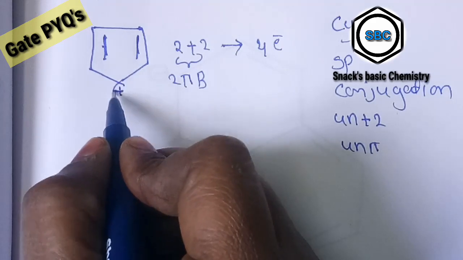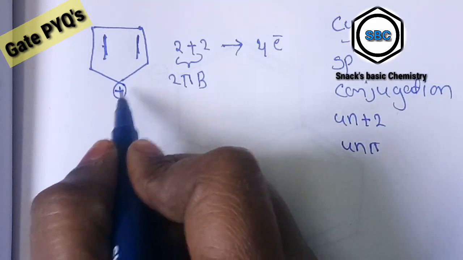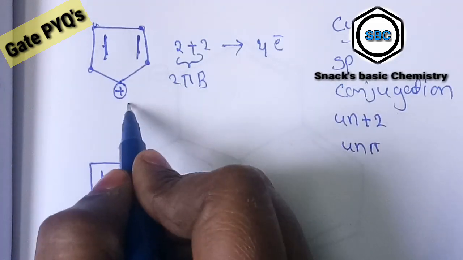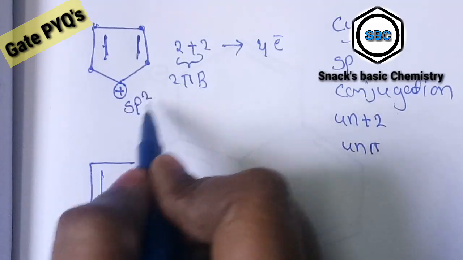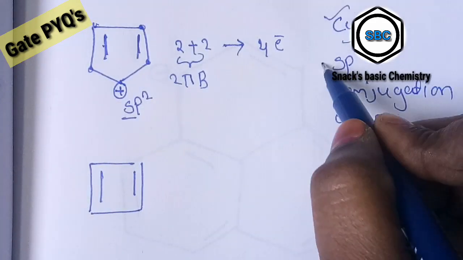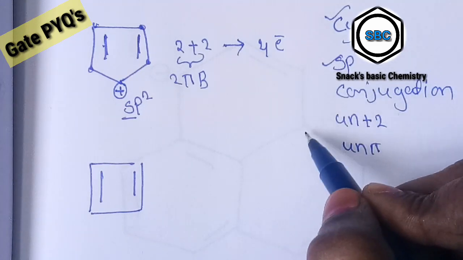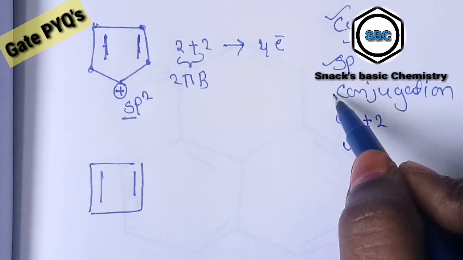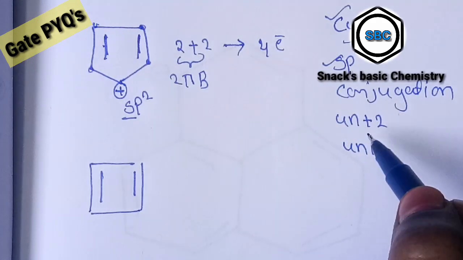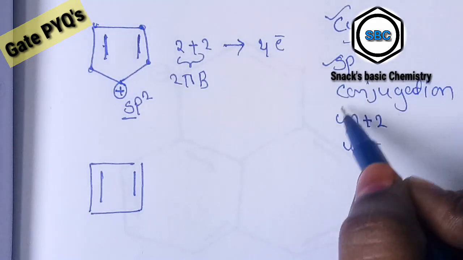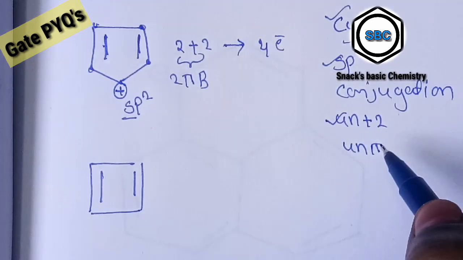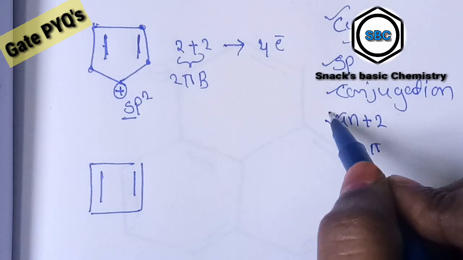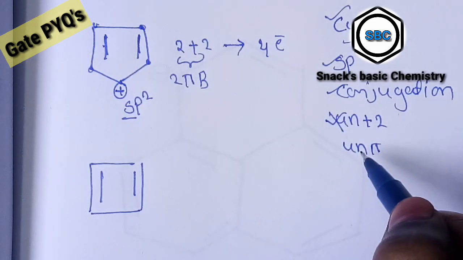In this case, this carbon has a positive charge, so all carbons are sp2 hybridized. It is cyclic, sp2 hybridized, and conjugated, but it does not follow the 4n plus 2 configuration.